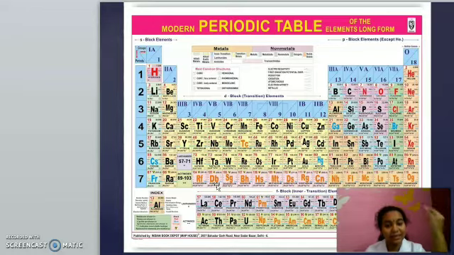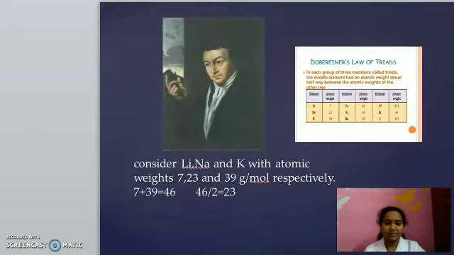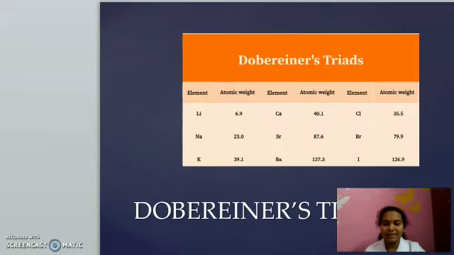And then the next important model of the periodic table came. It is by the famous scientist Dobereiner. He classified elements as triads. By hearing the name triads, what do you understand?